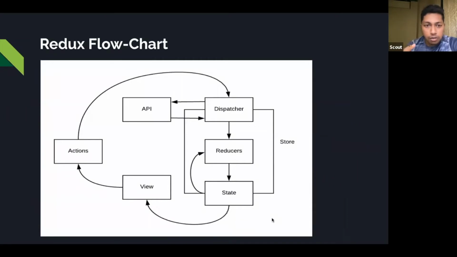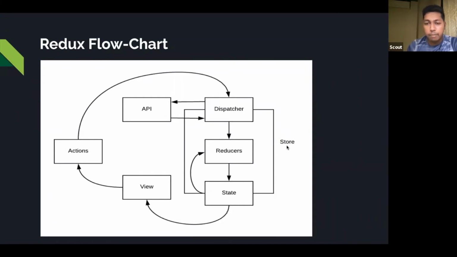Okay, so this is a flow chart. For now I will just give a brief overview. Maybe you don't need to understand everything. Can you see this store section, this part? This is the whole Redux thing I'm talking about. The store is our application store, or the state store.